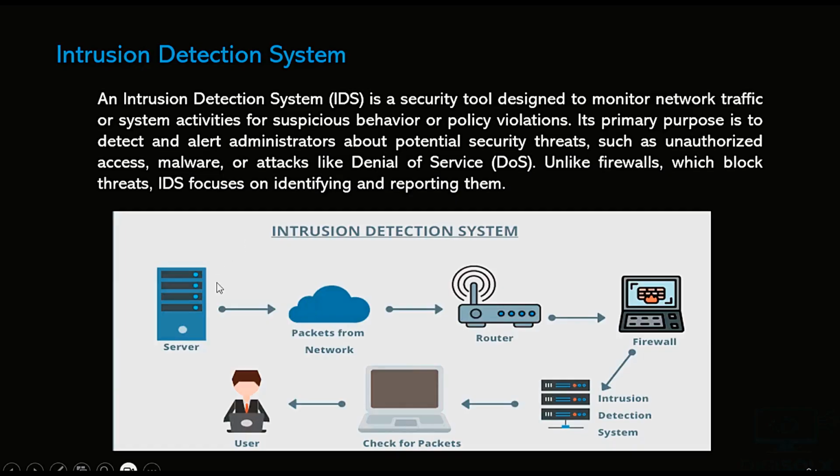Here you can see an example of an intrusion detection system where we have a server, and packets are going through the router, then passing the firewall check. If the packets are valid or incoming in a specific amount without any concern regarding denial of service, they are passed to the intrusion detection system. If the intrusion detection system detects any threat, it blocks those specific packets. Otherwise, the packets move to the user. So this is how basically IDS works. It blocks the suspicious activity on the network and allows the legitimate one.